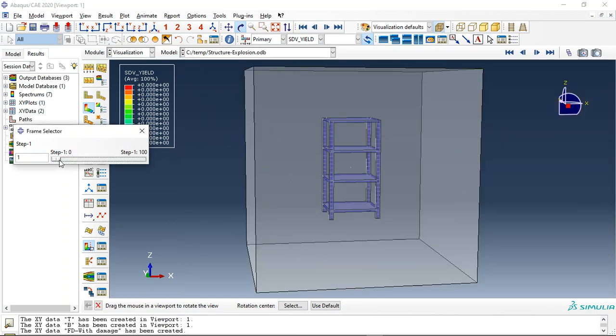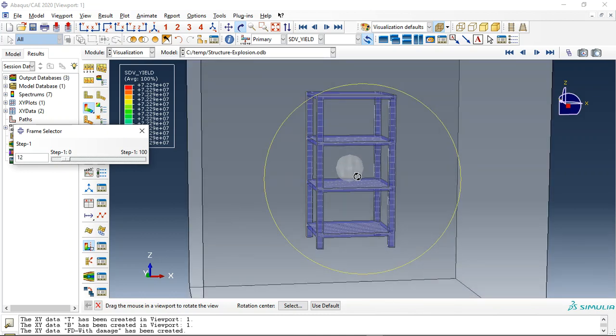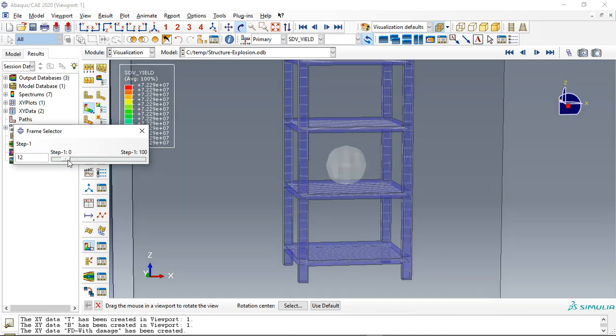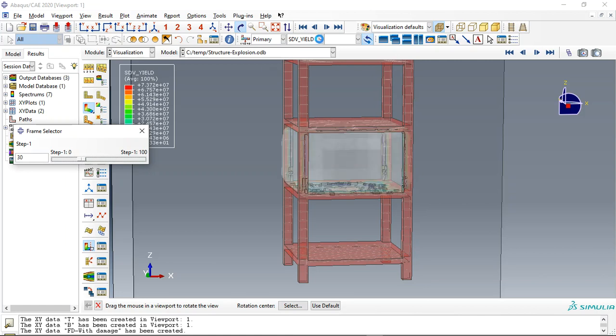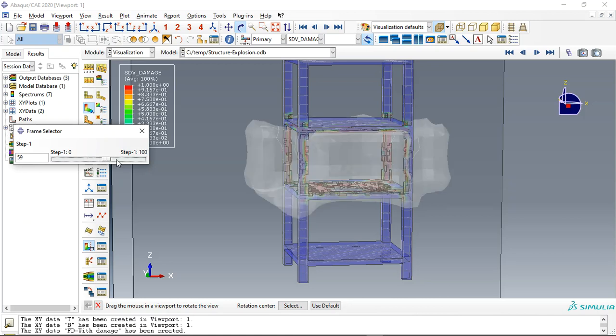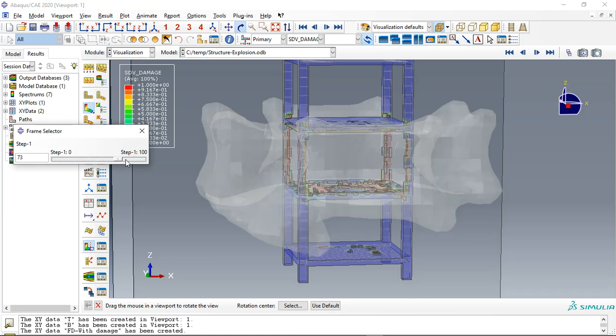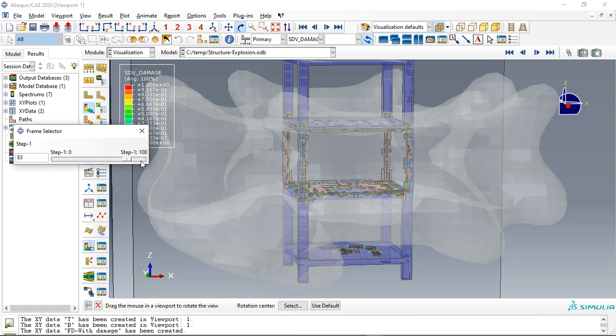You can see that it is better. See, it is a sphere as a TNT material. Requested damage. And here this is the wave propagations.